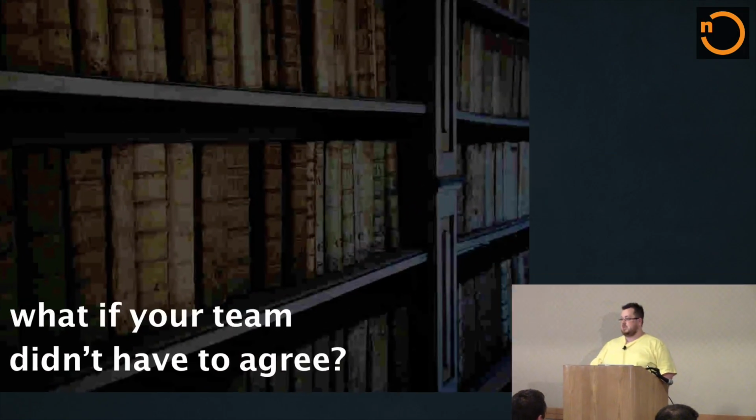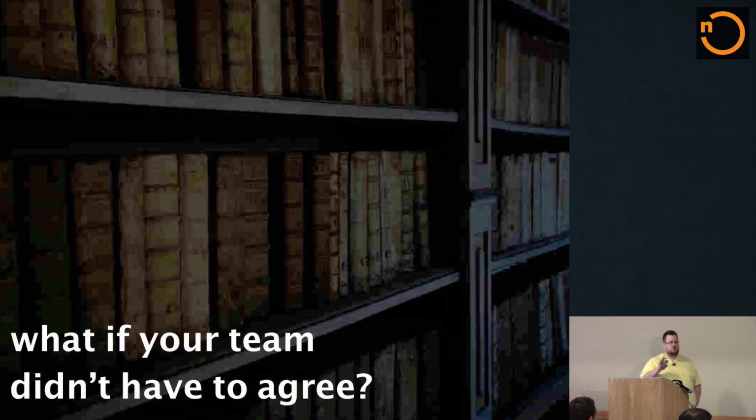But what about these sorts of debates? Because they divide teams and they divide industries. And I want to pose this question: what if your team did not have to agree on such things? What if it was possible to use tools to solve this problem, and you could go on happily about your day writing spaces, and the guy next to you can write tabs, and then the lady sitting next to you can decide to do semicolons, and the person next to her can decide not to do semicolons, and all of you can collaborate on the exact same code base? What if that was possible? Would that be better than the arguments that we currently have about these things?